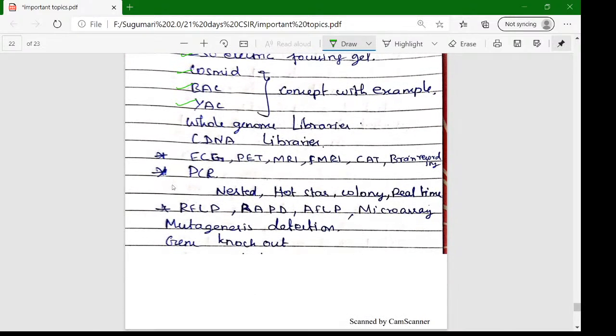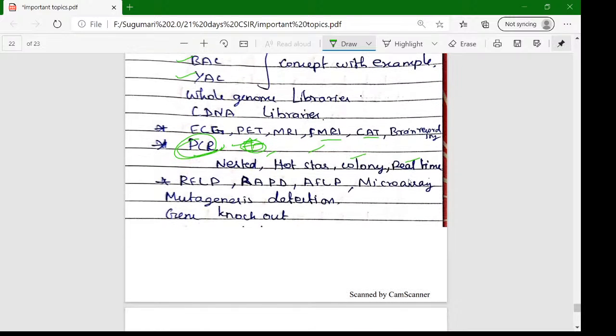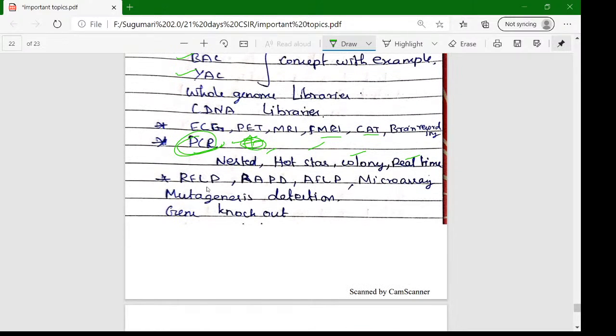Whole genome library preparation, cDNA library preparation, ECG, PET, MRI, fMRI, CAT, brain recording. These are all instrument based questions. Next, PCR is very, very important: nested PCR, hot start PCR, colony PCR, real time PCR. Apart from that, RFLP, RAPD, AFLP, microarray. These are all very important topics, and also mutagenesis, deletion, and gene knockout.